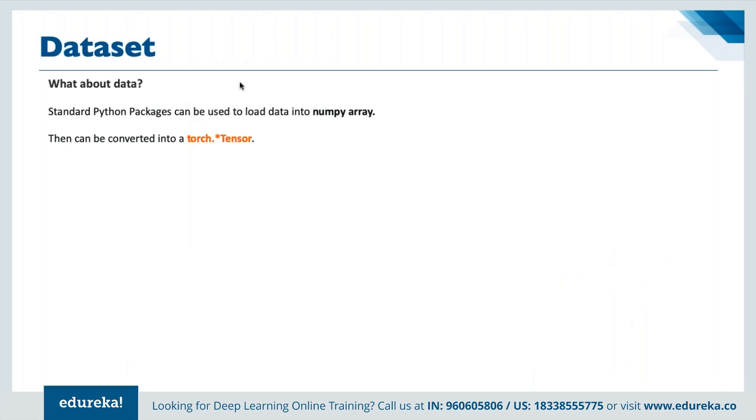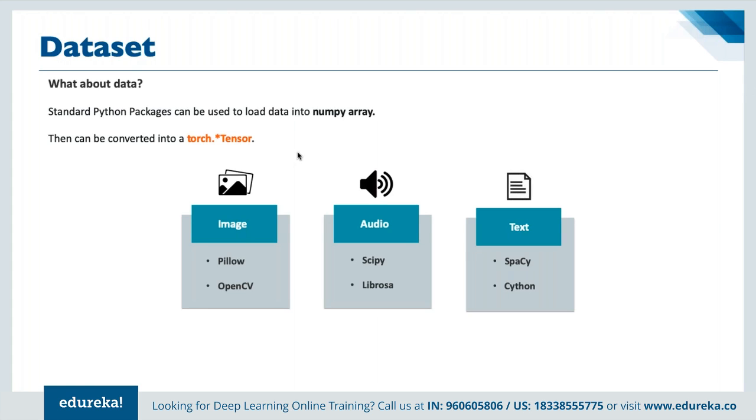And if we are looking for data sets here, then standard Python packages can be used to load data into a NumPy array, and then it can be converted into a Torch Tensor that we have seen already, right? There are already different data sets available. For images, we have Pillow and OpenCV. For audio, we have SciPy and then we have Librosa.